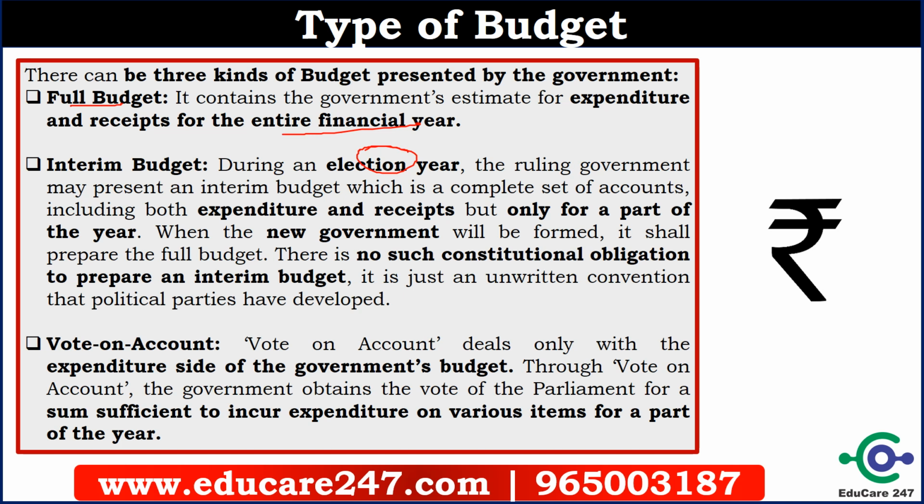There is no constitutional provision for the interim budget, but it is an unwritten convention that political parties have developed. Another kind of budget is the vote on account. That is only for expenditure. When the government needs money that is not listed in the budget, a vote on account can be presented in the parliament, and this is the third kind of budget. So this is a very important concept. You can remember all the points.